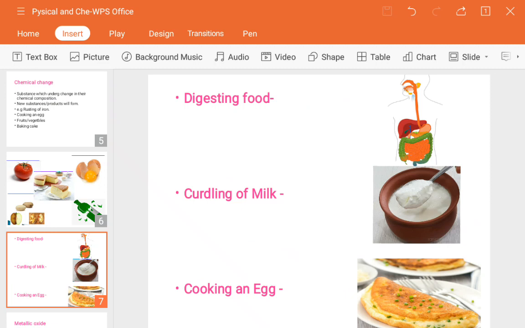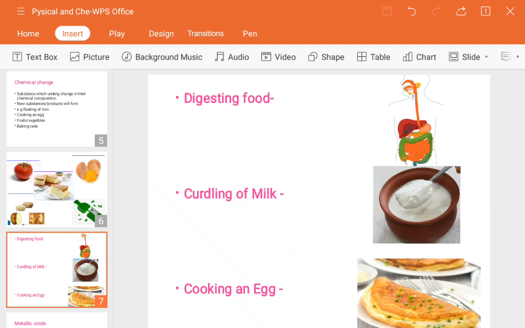Next is curdling of milk. We eat curd, and we prepare curd from milk only. How does it convert? Microorganisms like lactobacillus present in the milk interact with the chemicals in the milk, the lactic acid, mix with it and produce the solid form of that milk, which we call curdling of milk, or curd. So this is also one chemical change.